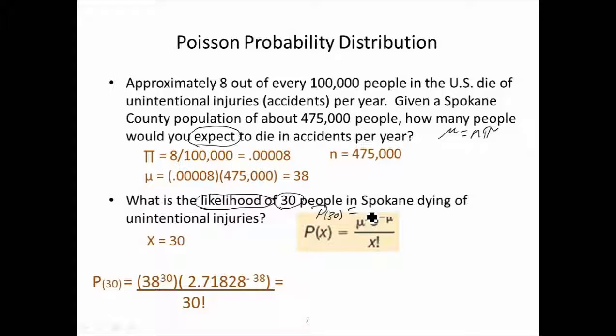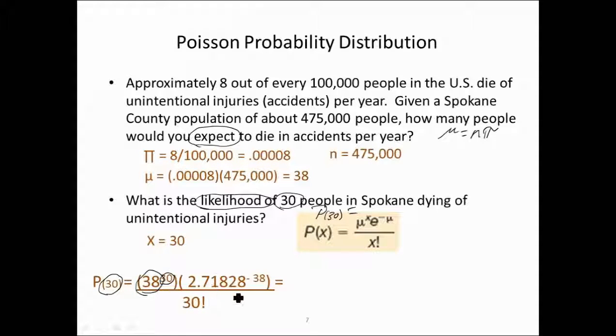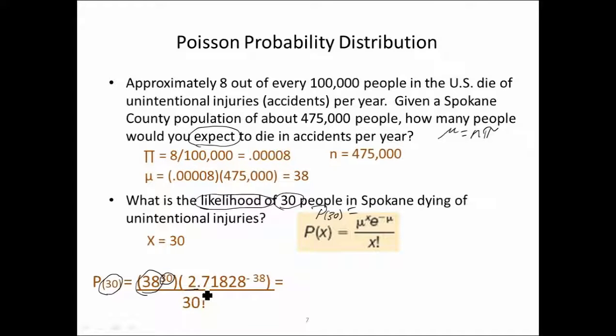If we take the formula and plug our numbers in, we have an X of 30. Here's our mean of 38 to the power of 30. That's our X. Here's our constant e to the negative mu and X factorial.